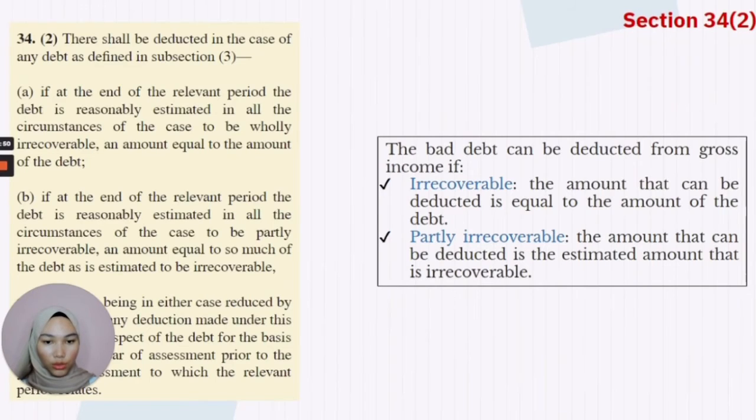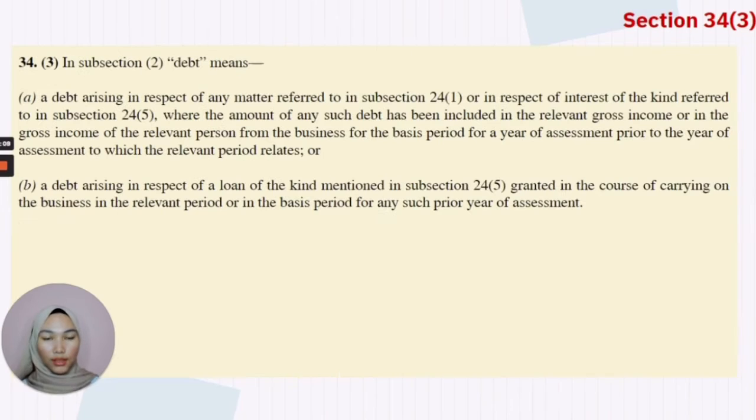Section 34, Clause 2, the bad debt can be deducted from gross income in two situations, which are irrecoverable and partly irrecoverable. For the irrecoverable bad debt, the amount that can be deducted is equal to the amount of the bad debt. And for the partly irrecoverable, the amount that can be deducted is based on the estimation of how much the debt is irrecoverable. Next, Section 34, Clause 3 defined the bad debt related to the deduction, which stated that the debt must already have been included in the relevant gross income, which makes it qualified to be deducted if it is not recoverable.